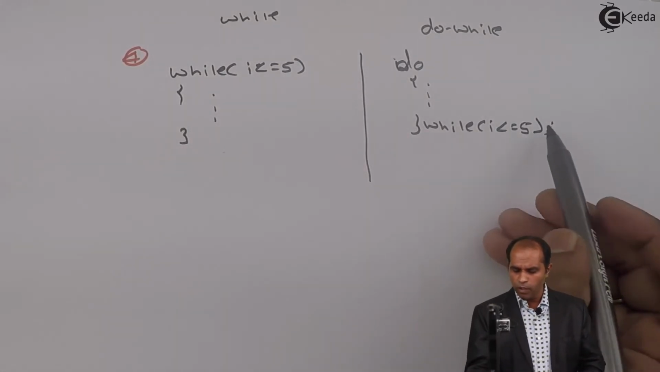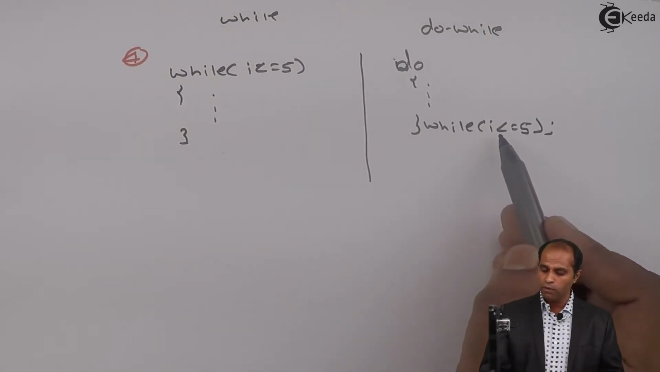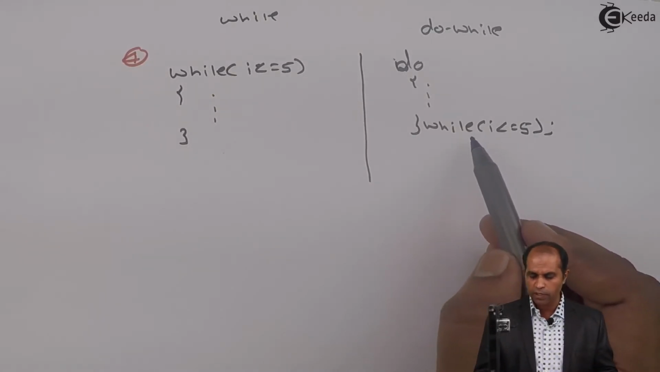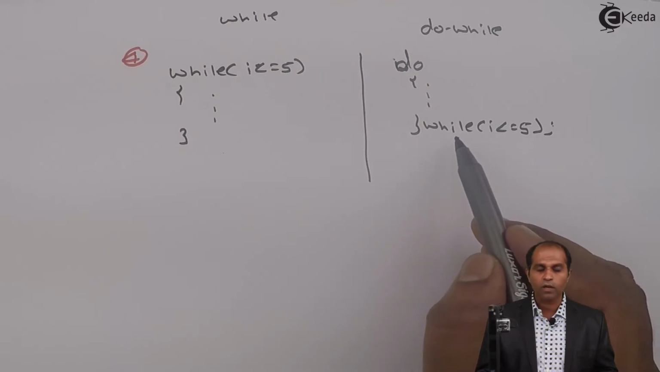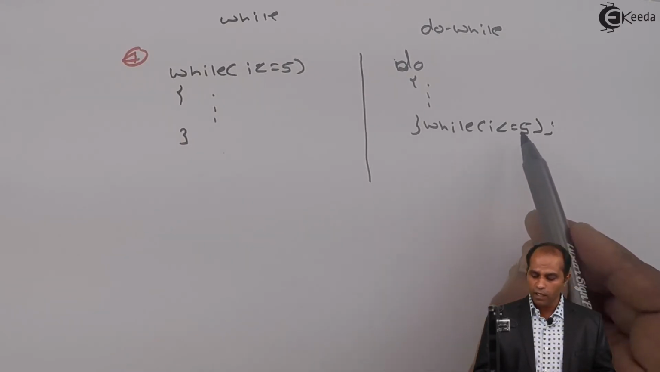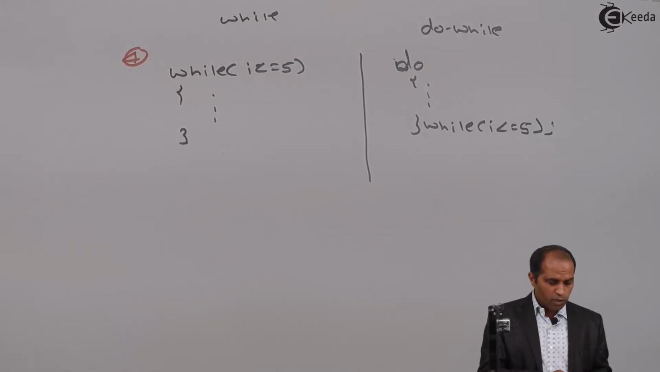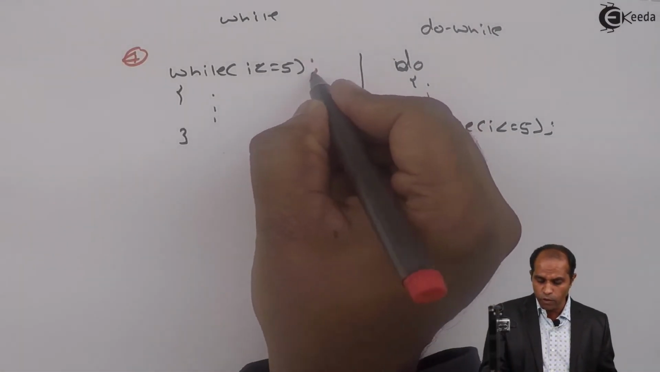Now here, the semicolon within a do while at the end of the keyword while with a condition is as per the syntax. As per the rules of syntax, you have to place a semicolon at the end of the keyword while so that it will go back to the keyword do. Putting a semicolon at the end of while in a while loop, is it an error?